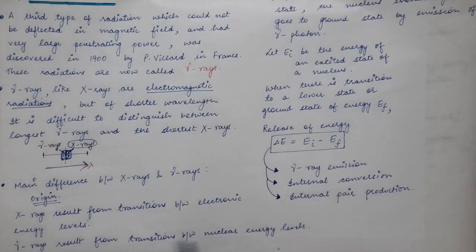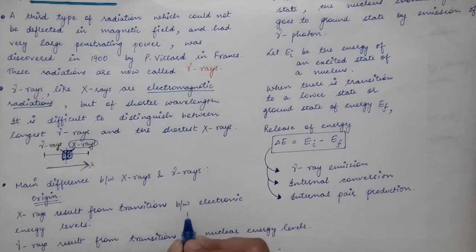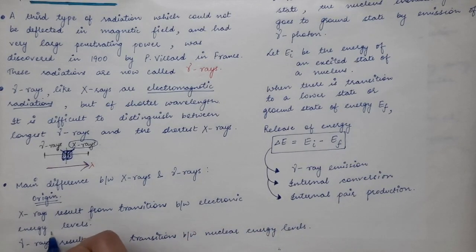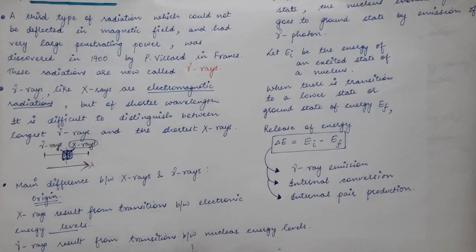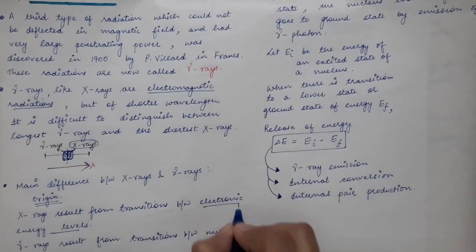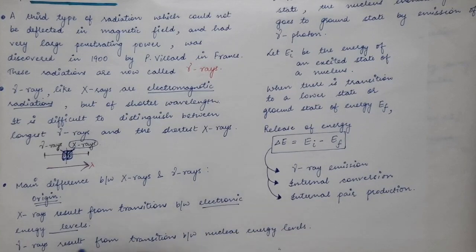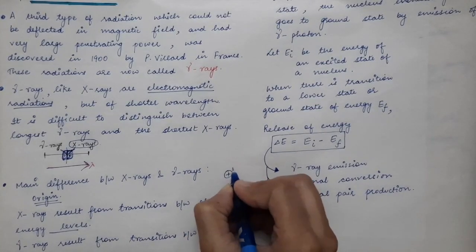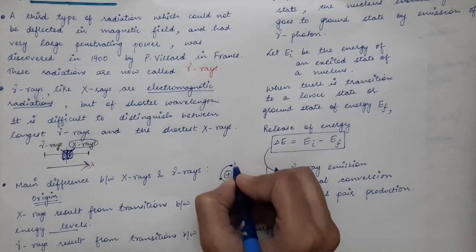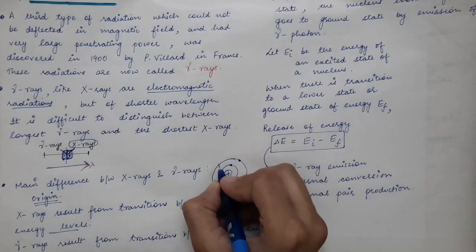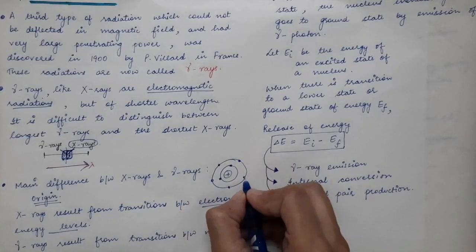The X-rays result from transitions between the electronic energy levels. The main source of X-rays is the transition between electronic energy levels. Let's say you have a nucleus and electrons are revolving around the nucleus.